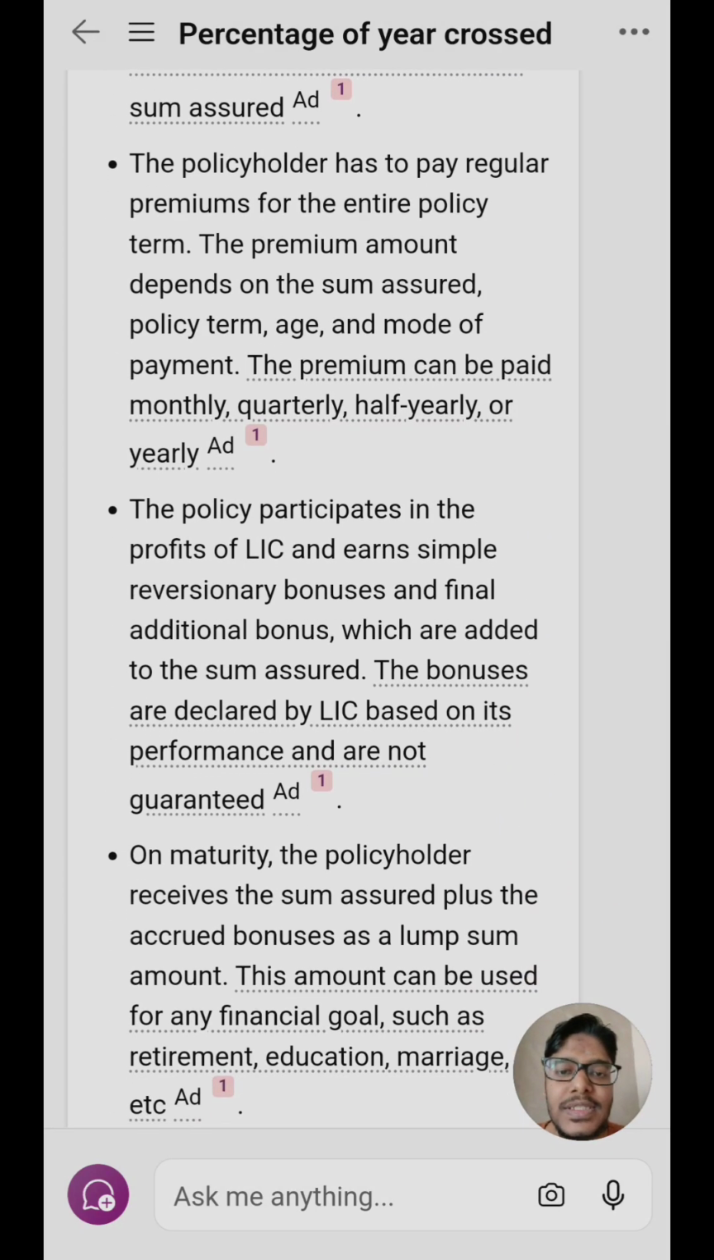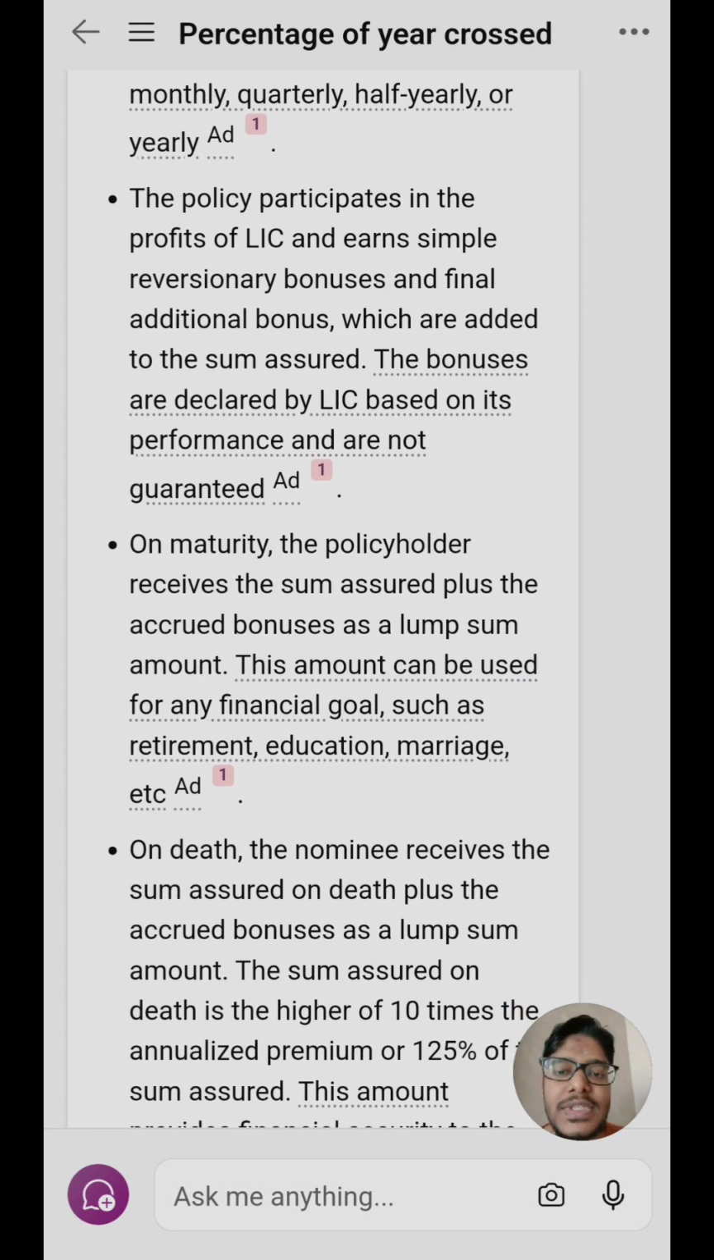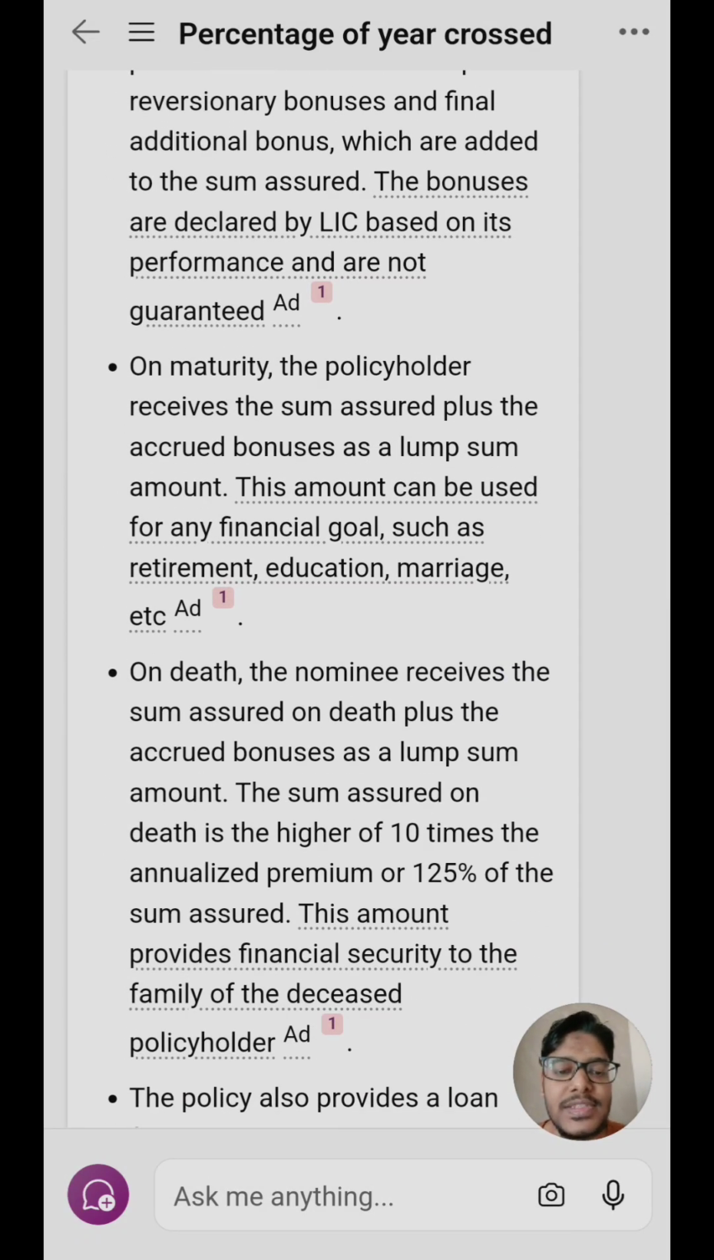The policy participates in the profits of LIC and earns simple reversionary bonuses as well as a final additional bonus. As I mentioned, you get the sum assured as well as some bonus, which is not guaranteed, but we generally get the bonuses which are declared by LIC based on their performance. The policyholder receives the sum assured plus the accrued bonuses as a lump sum amount, and the amount can then be used for any financial goal.